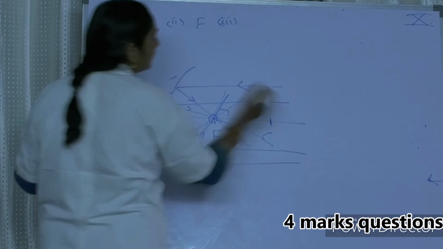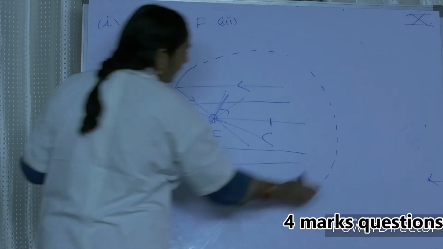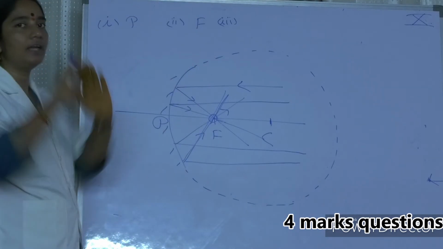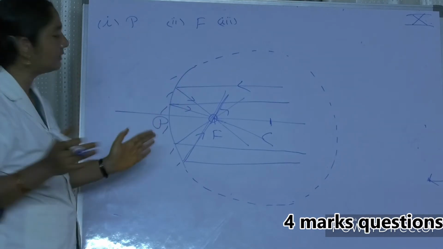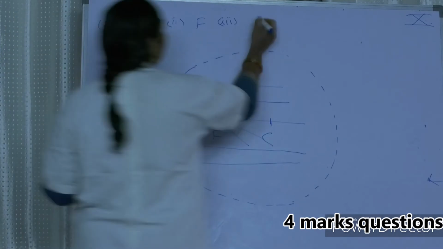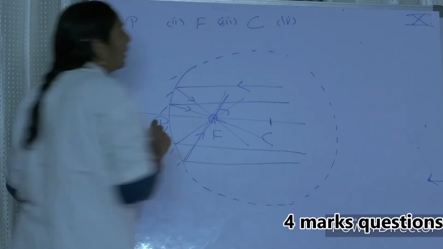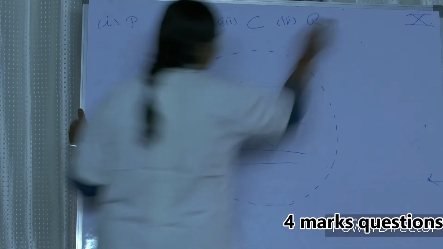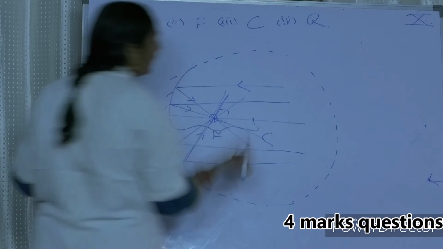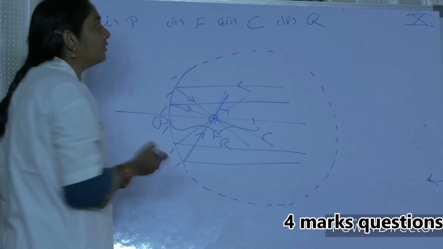Center of curvature is nothing but, if you take a sphere, a mirror is only a part of it. It is being taken from a sphere, from a ball. Already we discussed this. That ball has a center, and that center is called the center of curvature. Madam, next. Define radius of curvature. The radius of that particular sphere, the distance between the pole and the center of curvature, is called the radius of curvature.